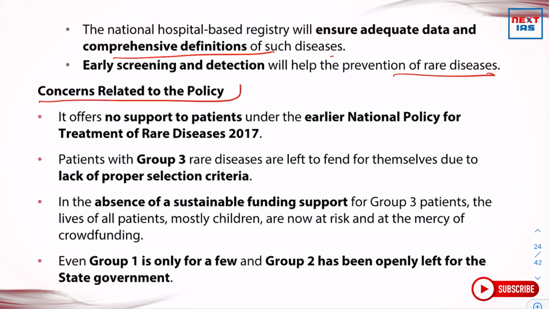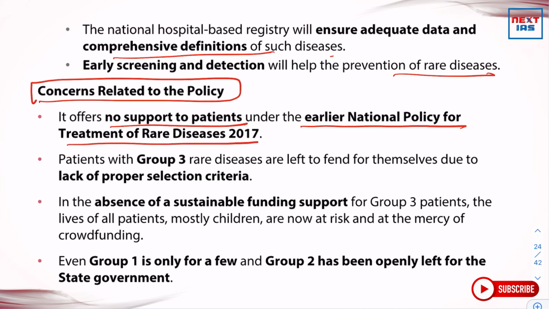What are the concerns related to the policy? It offers no support to patients. Under the earlier National Policy for Treatment of Rare Disease 2017, patients with group 3 rare diseases are left to fend for themselves due to the lack of proper selection criteria. So these are the various concerns related to the policy, that it becomes difficult to identify patients with group 3 rare diseases because of the lack of proper selection criteria.